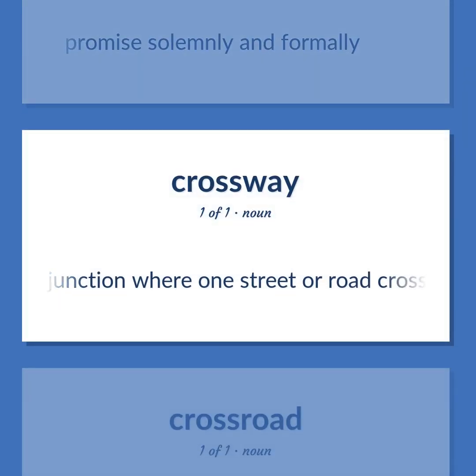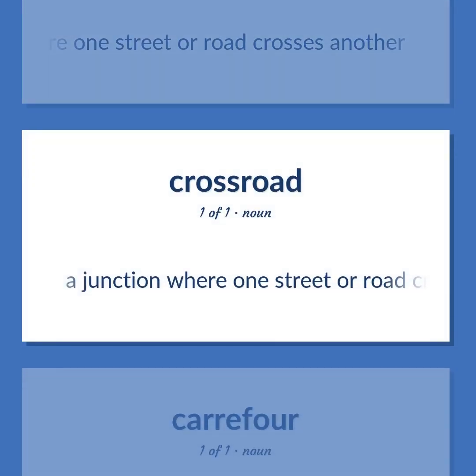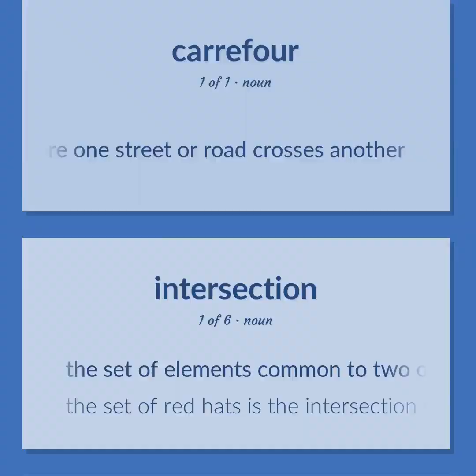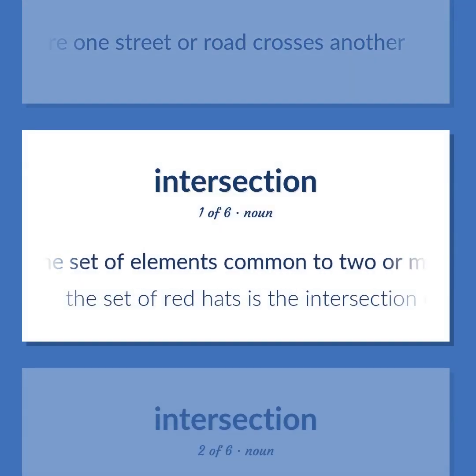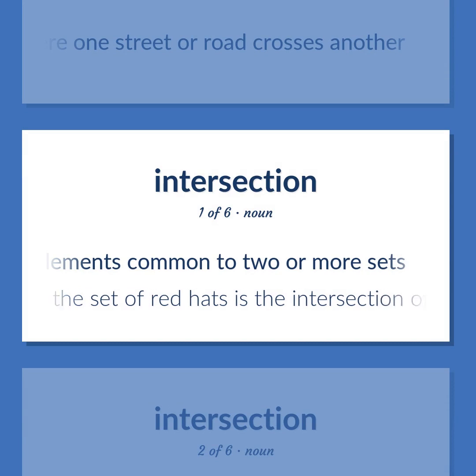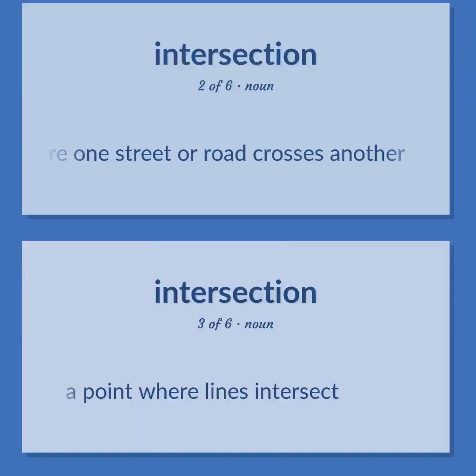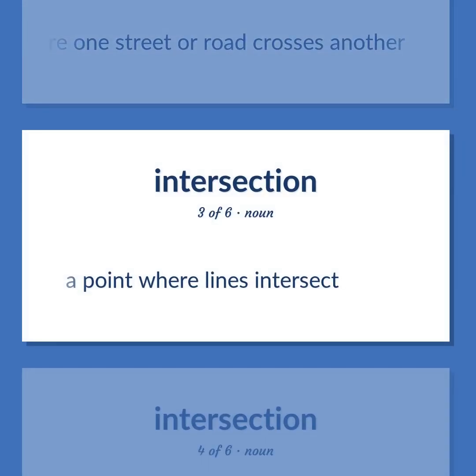A junction where one street or road crosses another. The set of elements common to two or more sets. The set of red hats is the intersection of the set of hats and the set of red things. A junction where one street or road crosses another. A point where lines intersect.